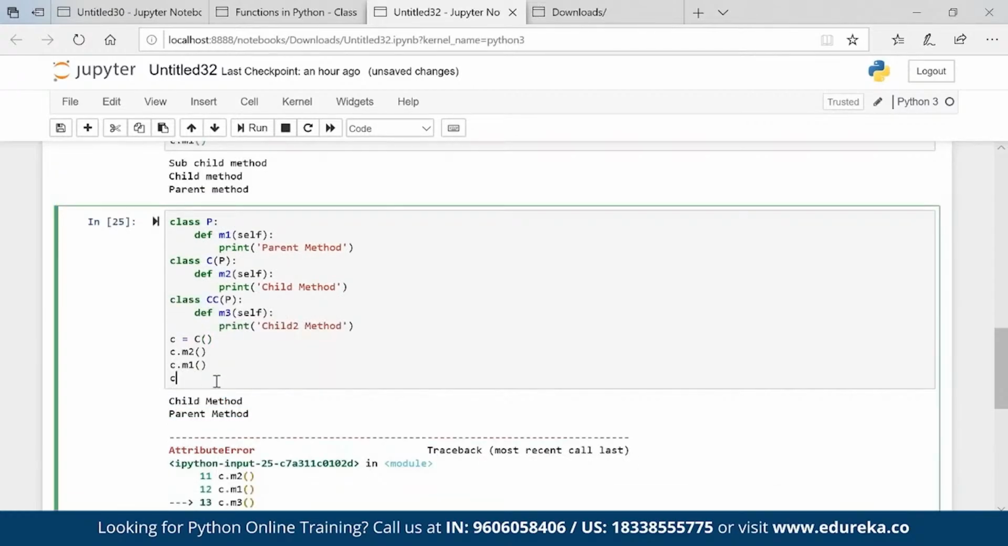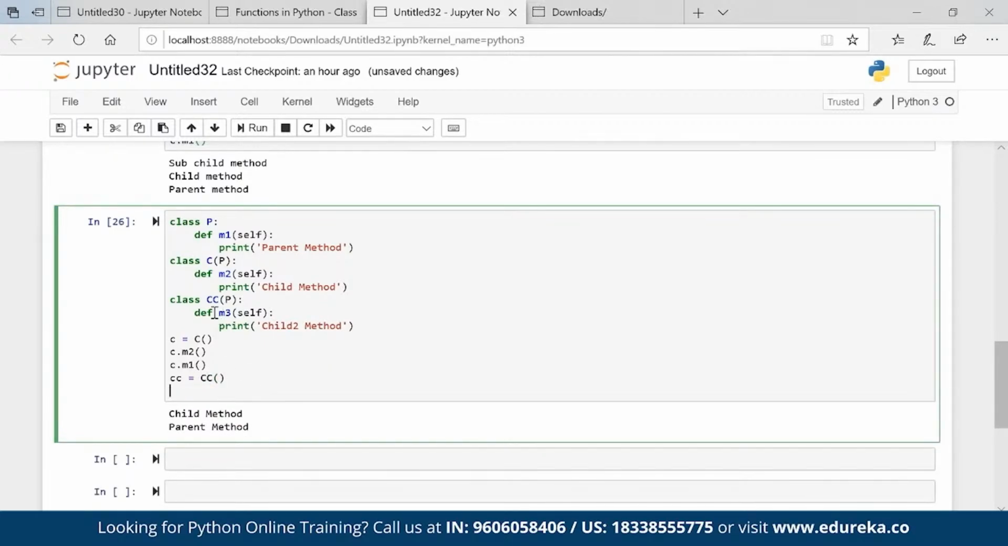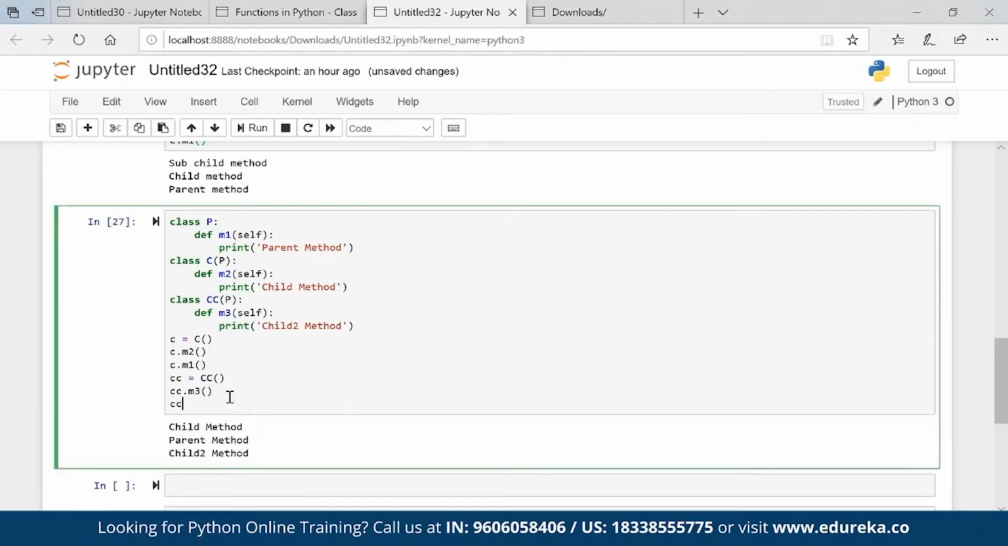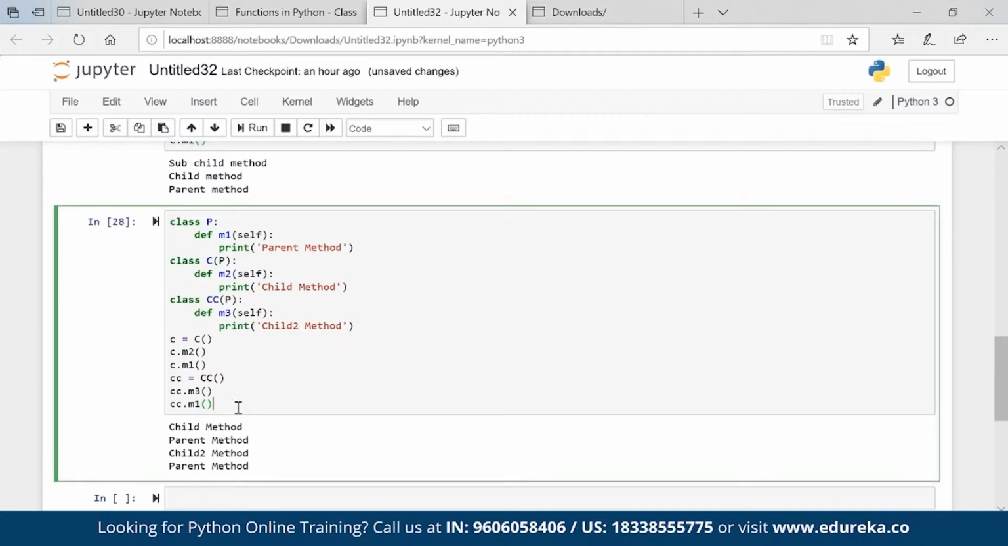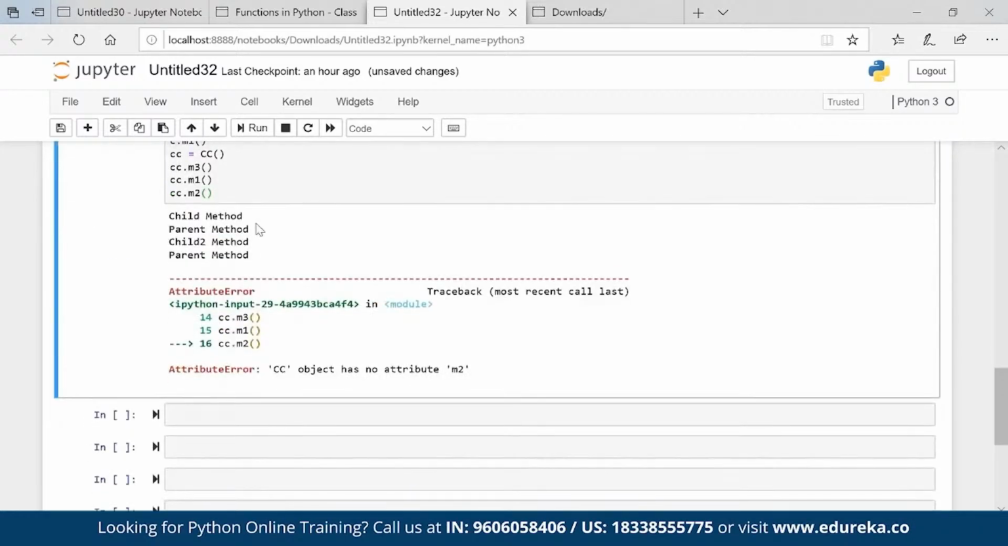Now I'll create CC equal to CC. Now what are the things CC will have? M3 and M1. So CC dot M3, yes, looks good. CC dot M1, yes, looks good. Will we have CC M2? I don't think so. You can see it is not there.